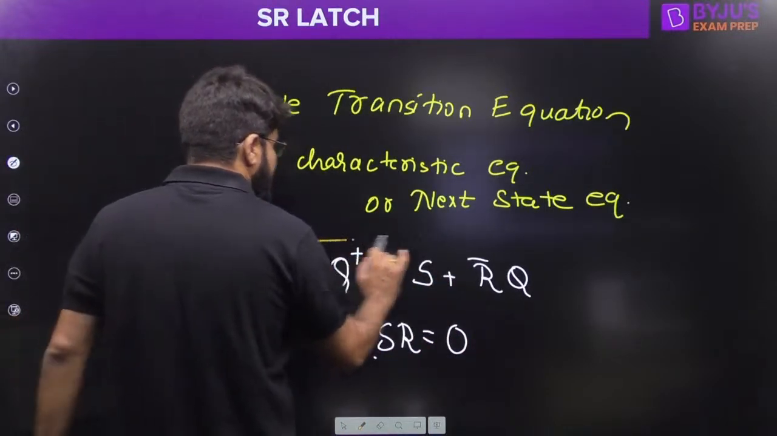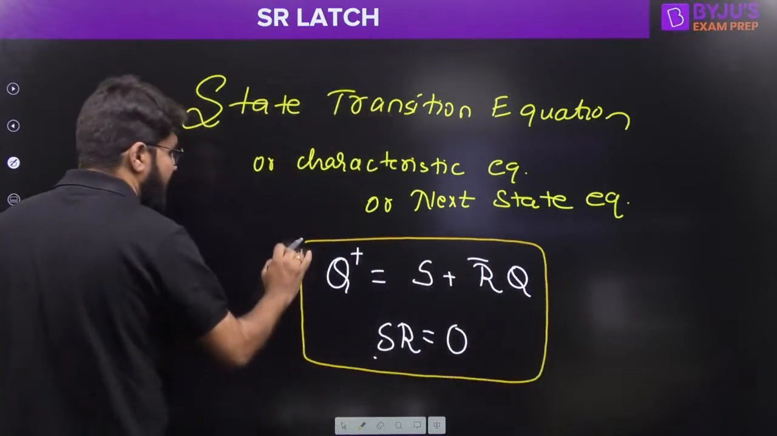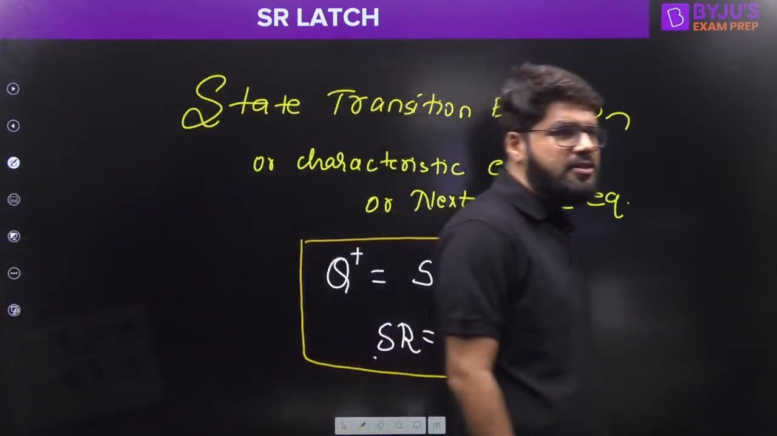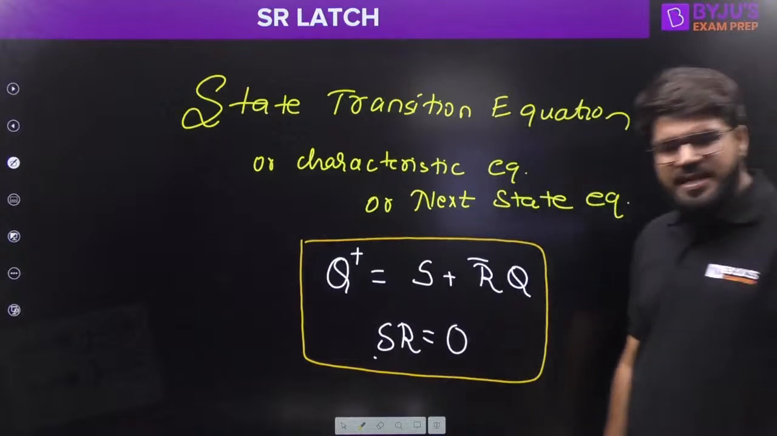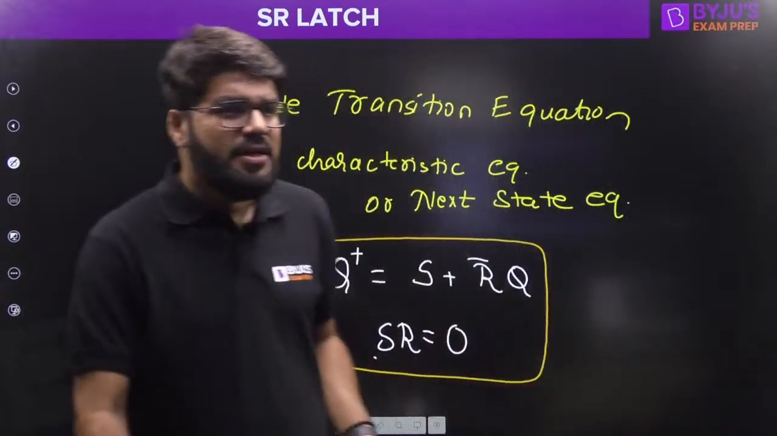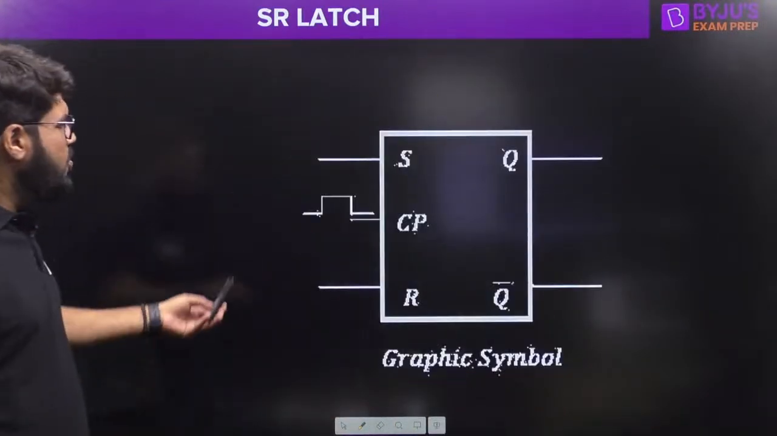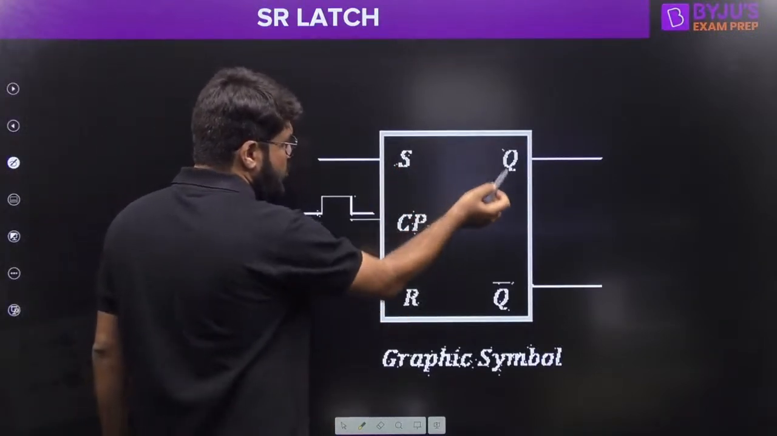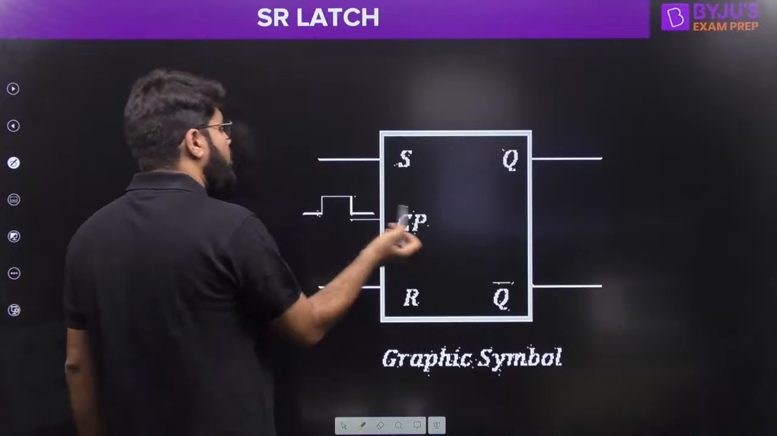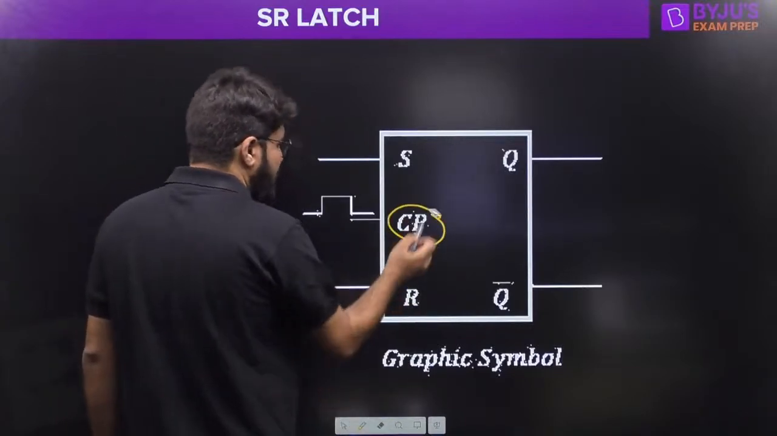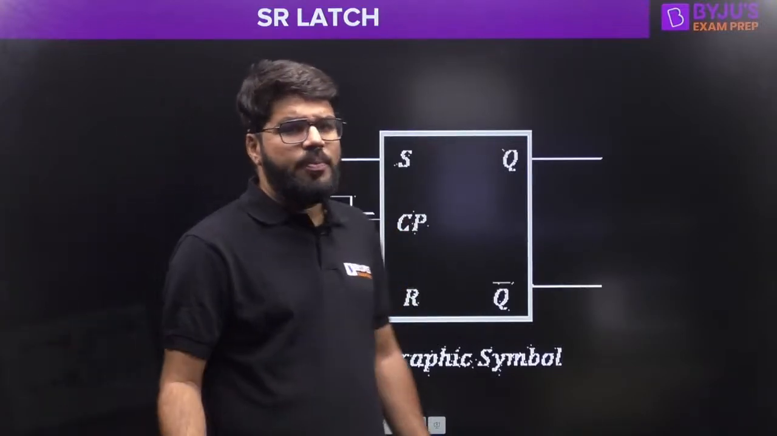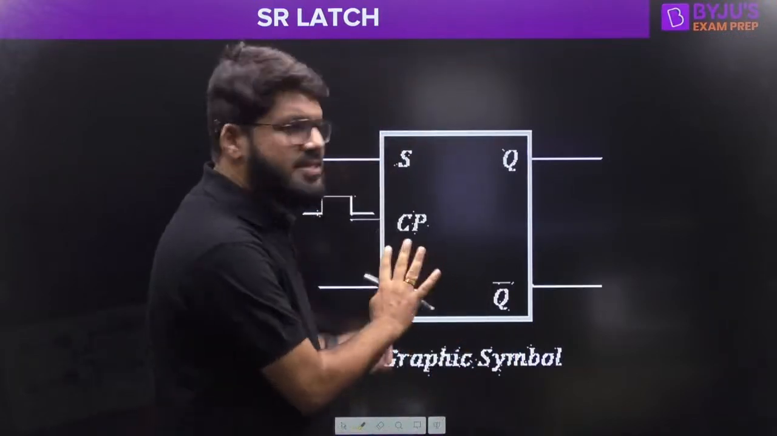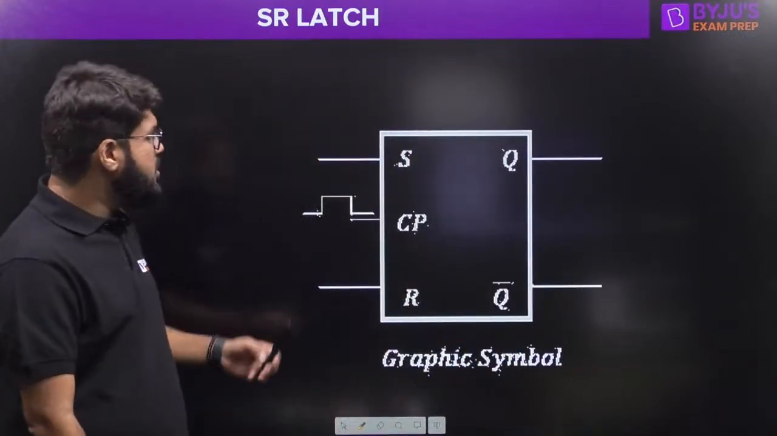So, this is the complete and correct representation of the characteristic equation of SR latch, right? Then we simply have the graphic symbol of the SR latch. This is two inputs S and R, there are two outputs Q and Q bar, and this is the clock pulse which we apply. As we know that we are talking about clocked latch, so clock pulse is also one of the inputs. This is just a representation, a graphic symbol, nothing much.